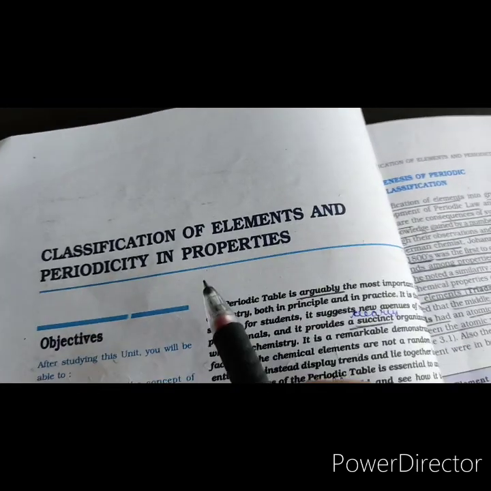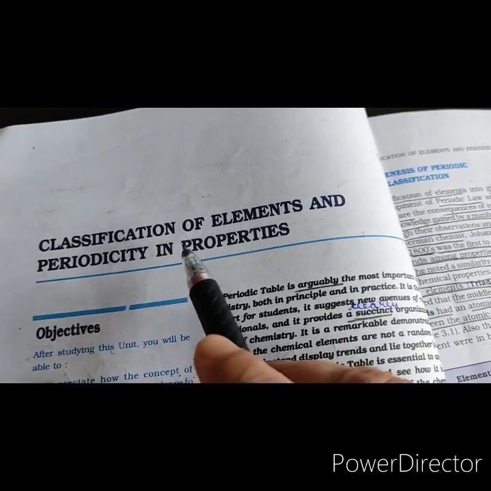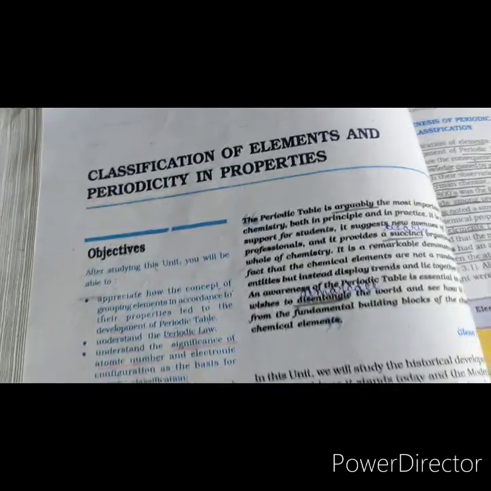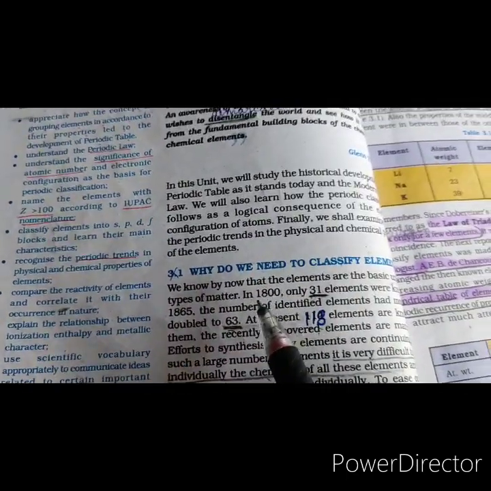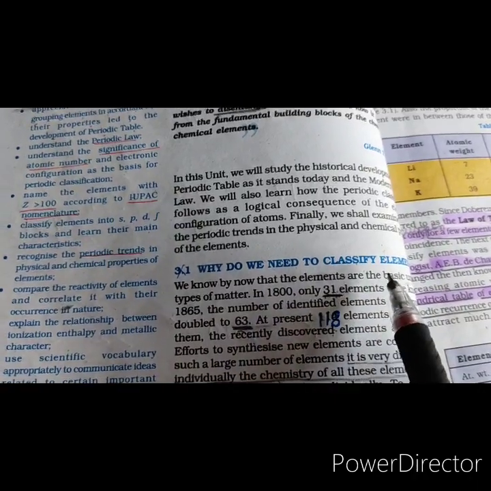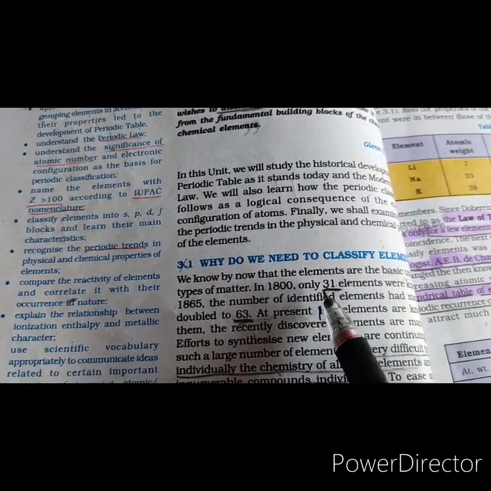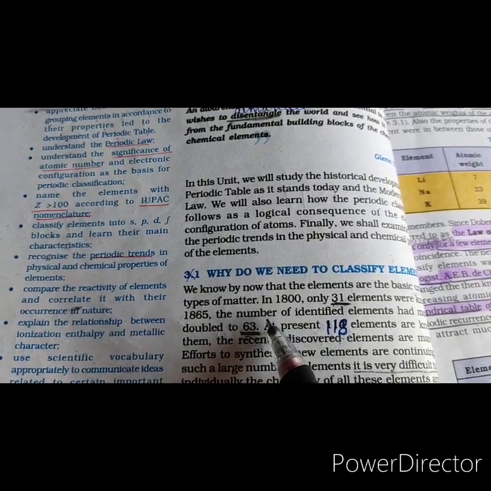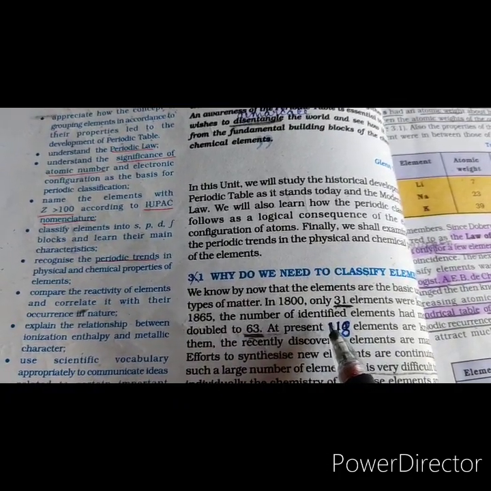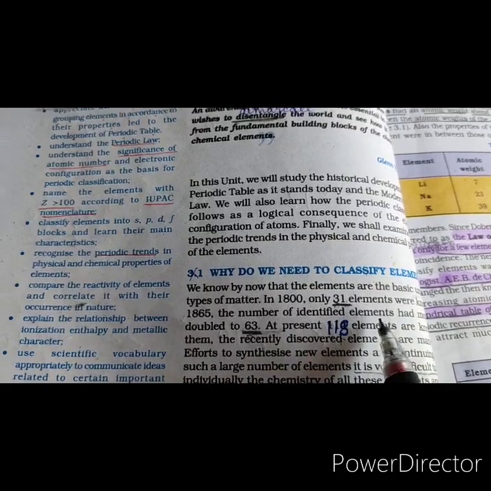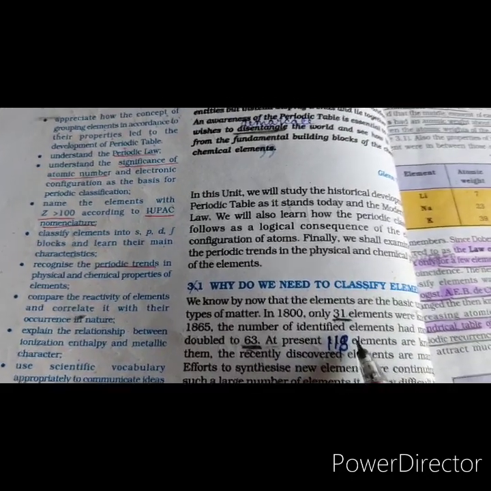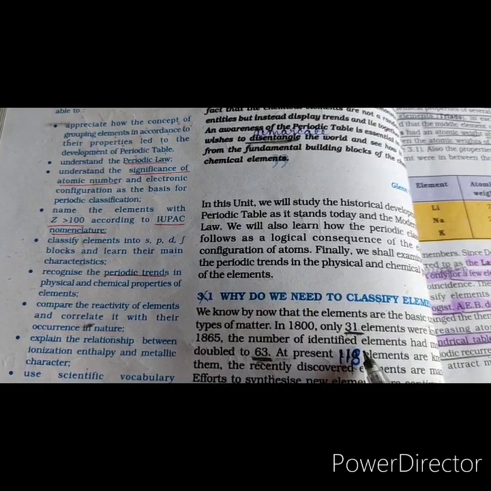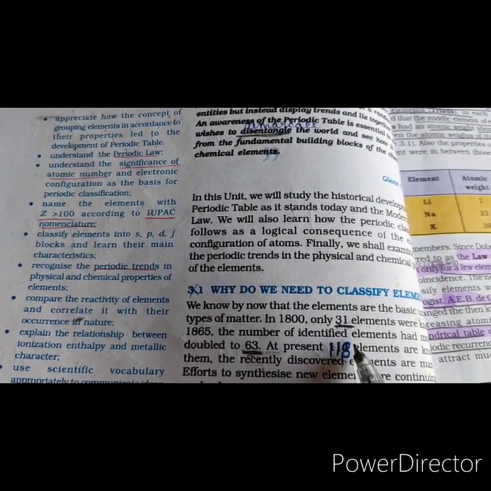Good morning, dear students. Let's start with the new unit, classification of elements and periodicity in properties. The very first question is, why do we need to classify elements? The elements are the basic unit of all types of matter. In 1800, only 31 elements were known. Therefore, it was very easy to study and remember the properties of these elements.